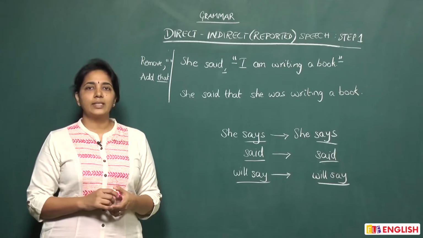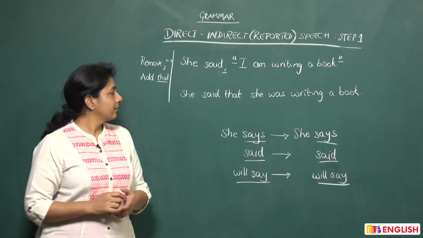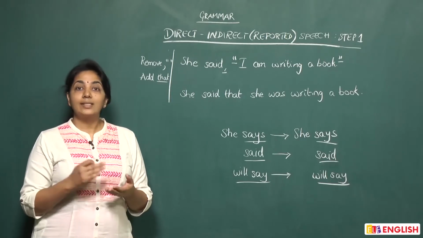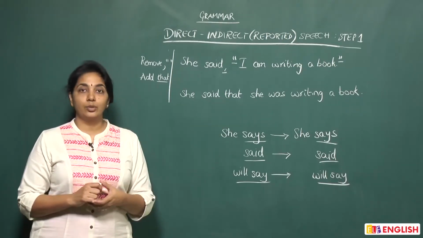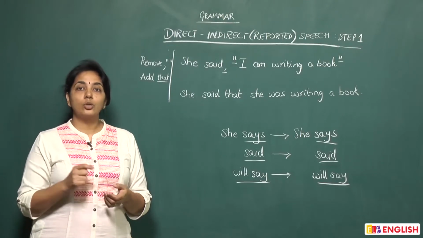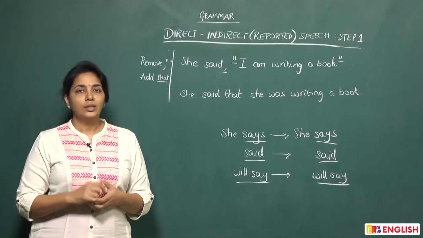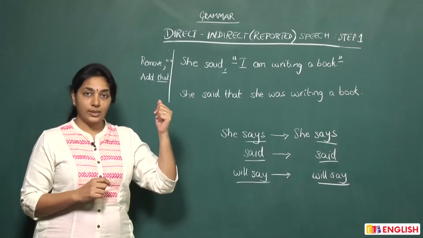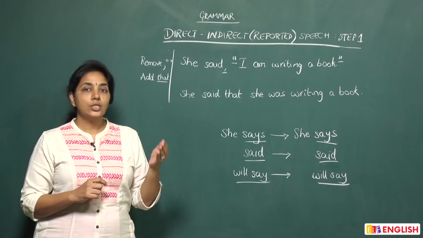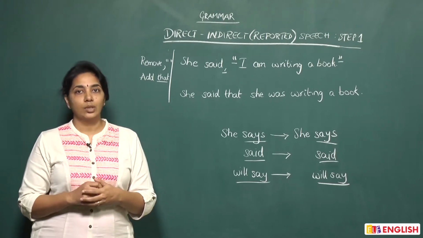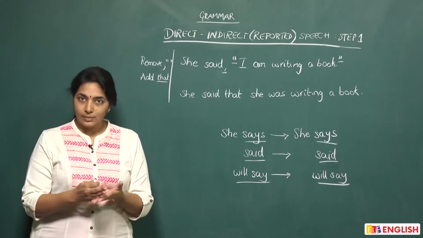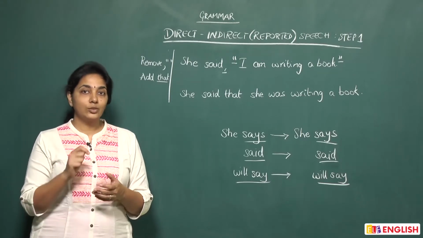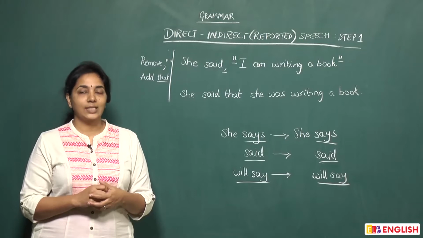Another very common mistake that we often hear people make is when they are converting from direct to indirect, they say, she said me that she was writing a book, or they will say, she told to me that she was writing a book. Now both of these are wrong. You either say, she said that she was writing a book, or you will say, she told me that she was writing a book. You never say, she said me, and you never say, she told to me. Always remember that when you are converting from direct to indirect.